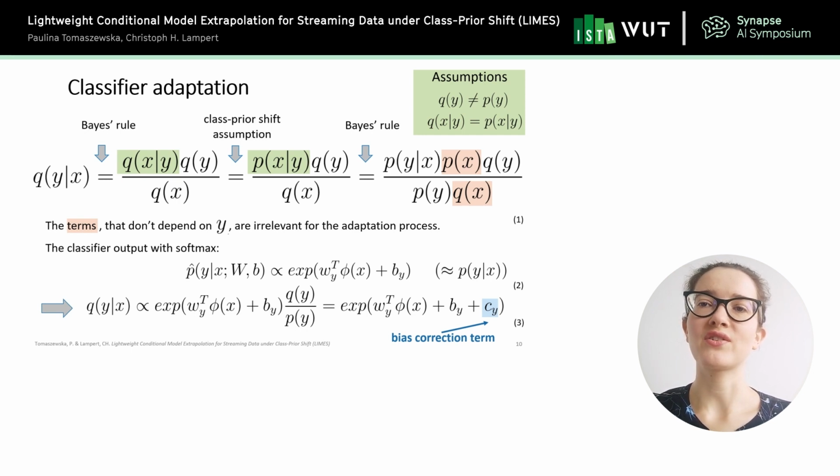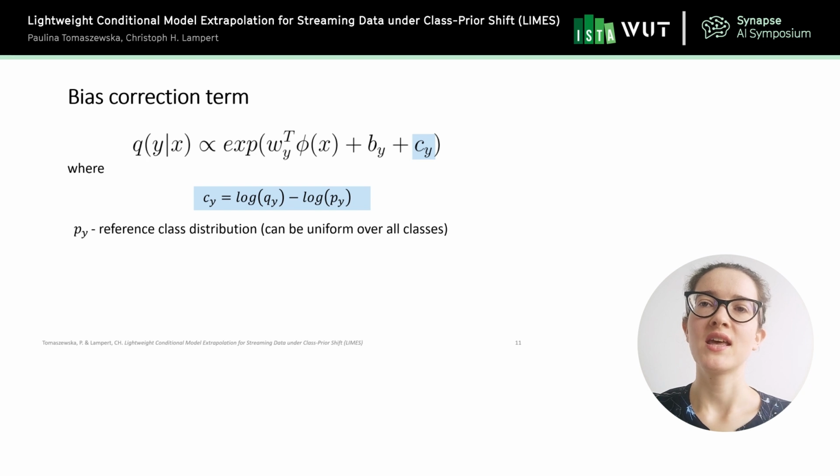What this bias correction term actually means, I will now try to decipher. So this bias correction term that is visible now in the formula on the top is actually the difference between two logarithms: the logarithm of q(y) minus the logarithm of p(y). Whereas q(y) is this new distribution and p(y) is the previous distribution. And this previous distribution, we can think of it as a reference class distribution.